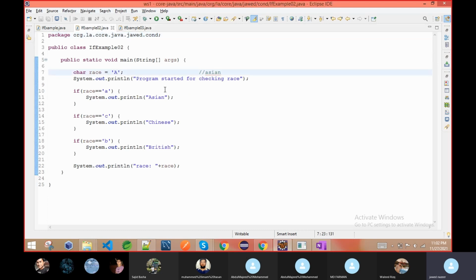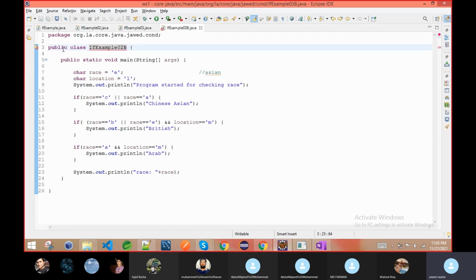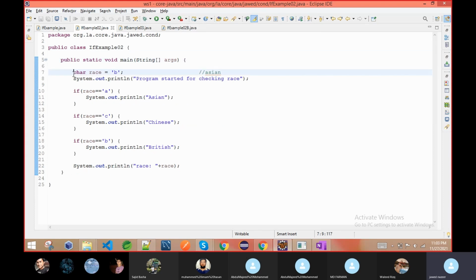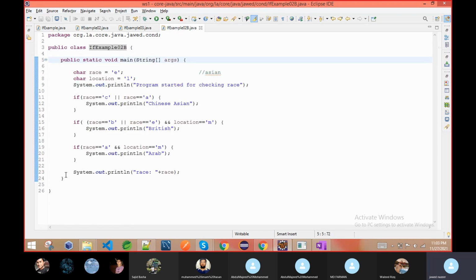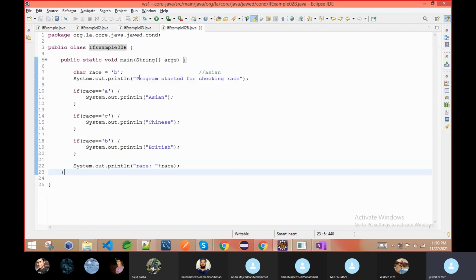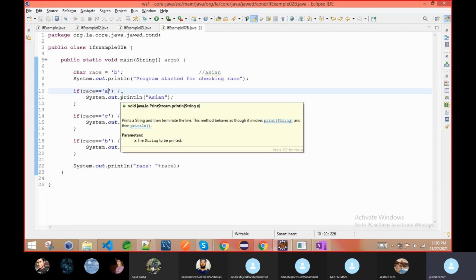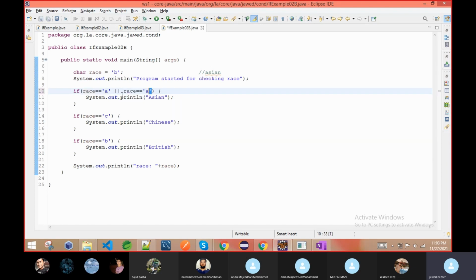Now suppose I will write this program. If you have any class with public, then that class name should be the name of the file. If it is mismatched, then it will ask you to rename the file. So see, the file is renamed, example 02b and all those things. So my intention is, I said either we give capital B or small b, it should work for both of them. This is my intention. So we can use the OR operator, you know, OR operator like this.